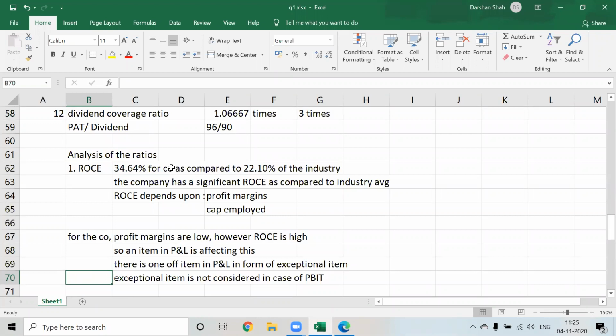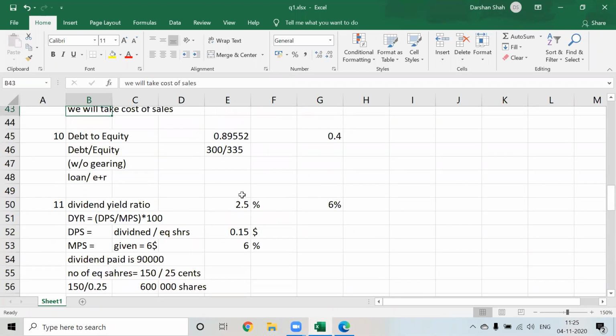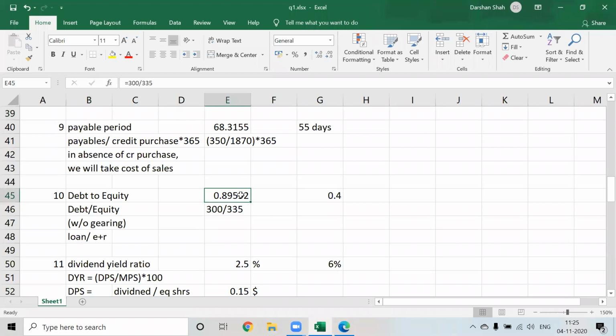But the problem is in the long run, the company is starting to deplete its assets. The company is starting to depreciate its assets, and the company is not able to pay a higher dividend yield ratio. And the company's debt is also higher, so the company has a financial risk. So from a long-term point of view, the company might be in serious problem if it does not take enough efforts. That is the overall analysis for the company.